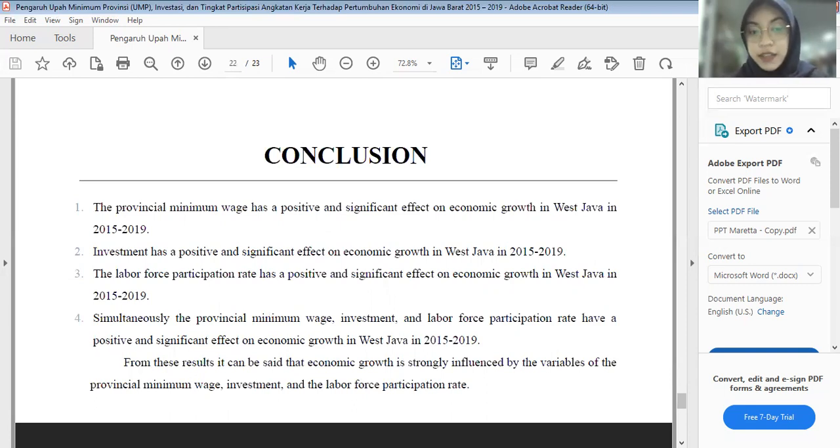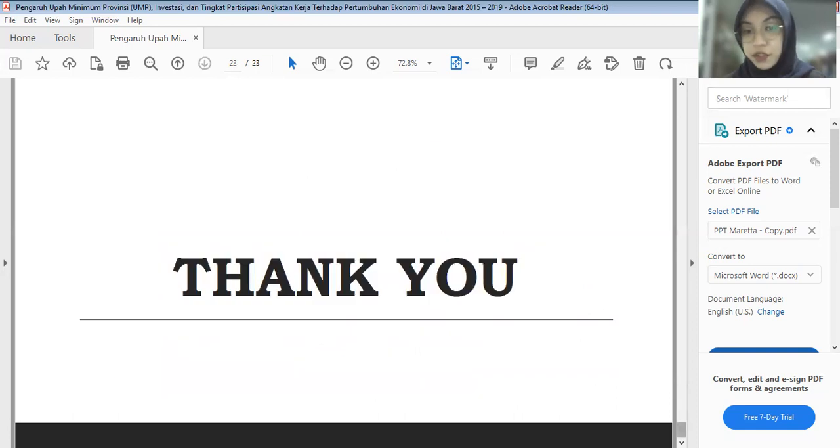From this result, it can be said that economic growth is strongly influenced by the variables of the provincial minimum wage, investment, and the labor force participation rate.